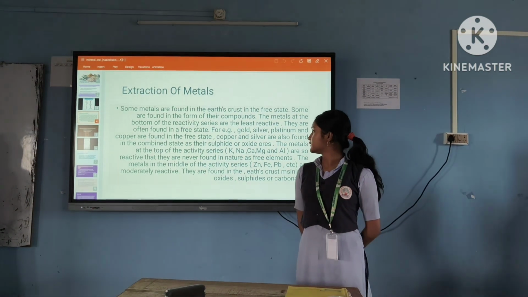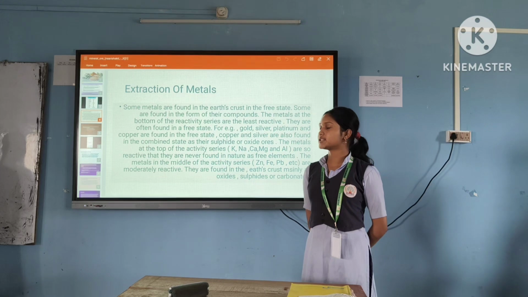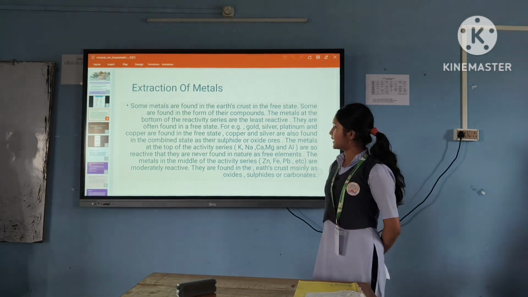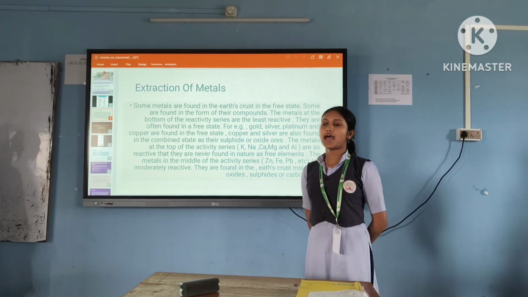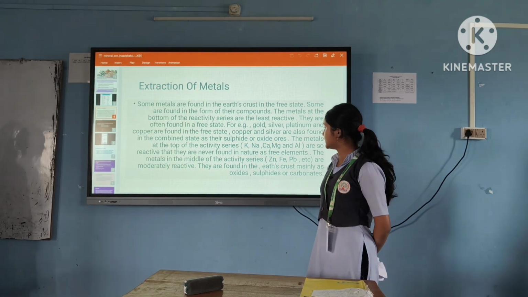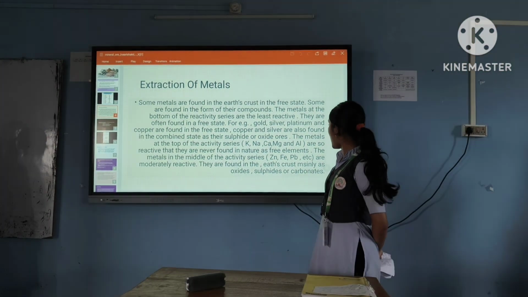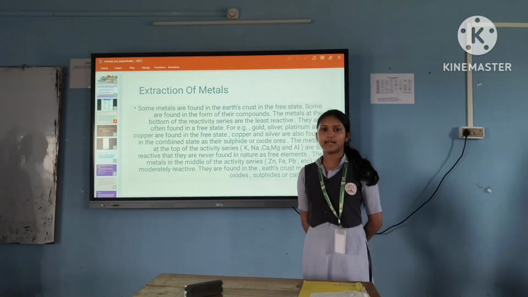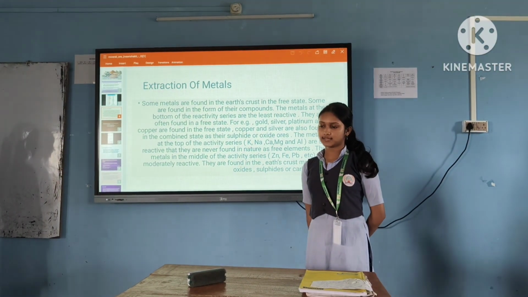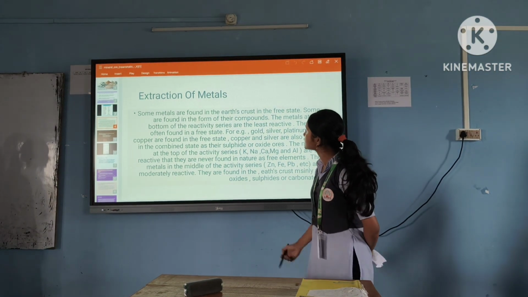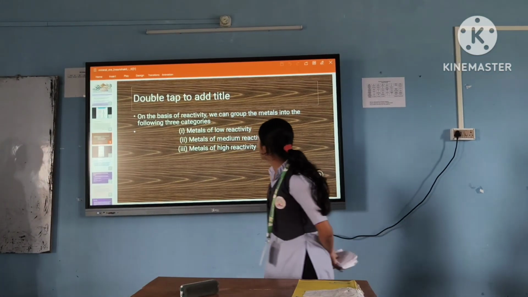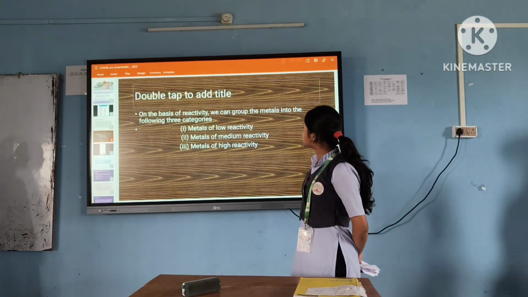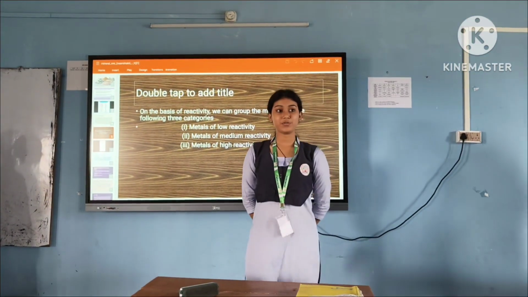The metals at the top of the reactivity series, potassium, sodium, calcium, magnesium and aluminum, are so reactive that they are never found in nature as free elements. The metals in the middle of the reactivity series, such as zinc, iron and lead, are moderately reactive. They are found in the earth's crust mainly as oxides, sulfides or carbonates. Thus, on the basis of reactivity, metals are categorized into three groups: metals of low reactivity, metals of medium reactivity, and metals of high reactivity. These three categories will be further discussed by our next speaker.